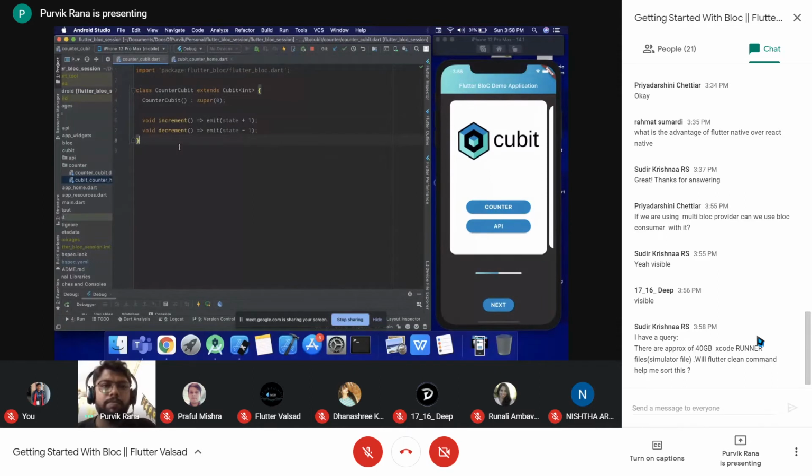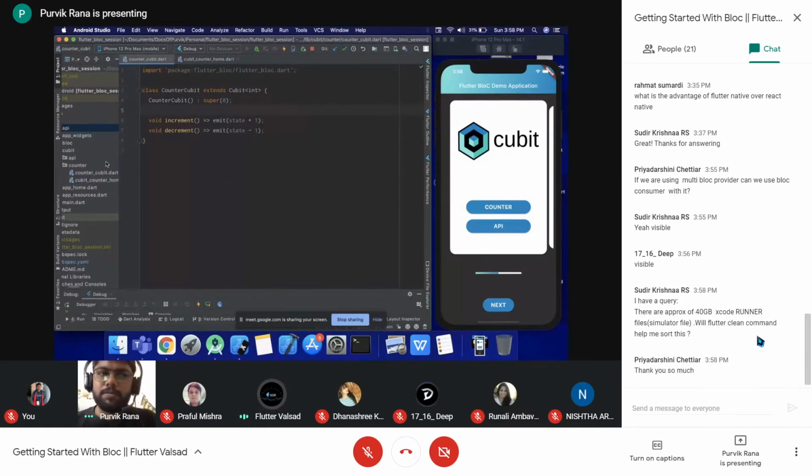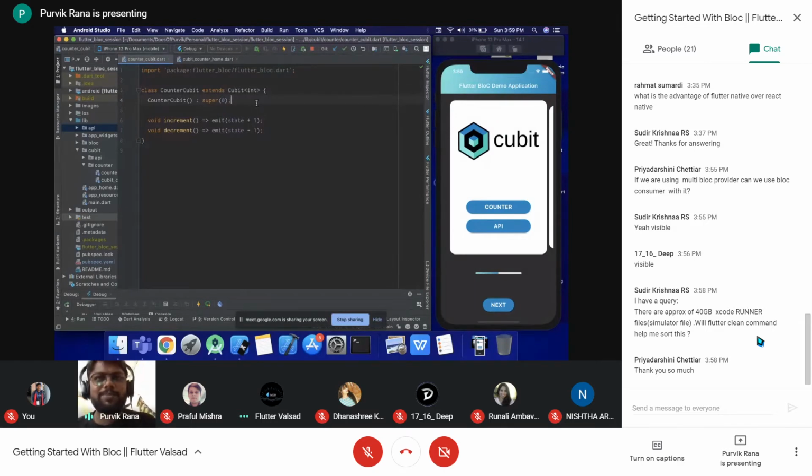Okay, so are we good, right, Abhishek? Yes, yes. There is one query. There are approximately 40 GB of Xcode runner files and simulator files. Will the flutter clean command help me sort this? Can you repeat this, because I need to check this practically? There are approximately 40 GB of Xcode runner files. Okay. So will the flutter clean command help me sort this?